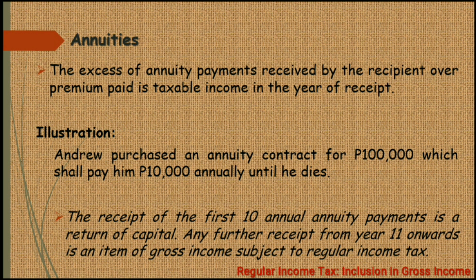So that is a return of capital. However, yung annuity payments na matatanggap ni Andrew after the 10th annuity payment, which is yung pang 11 and onwards, that will be considered as an income. So it's an item of gross income subject to the regular income tax.